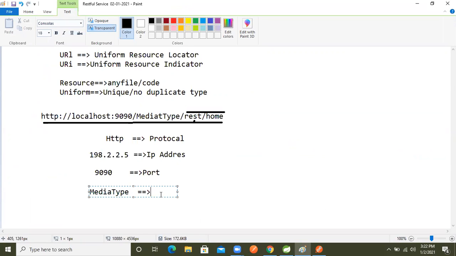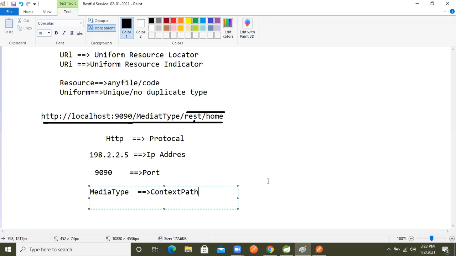Context path. Context path, right? It means context memory is there. In a web application, people will ask what is the context, meaning they are asking about the context memory.